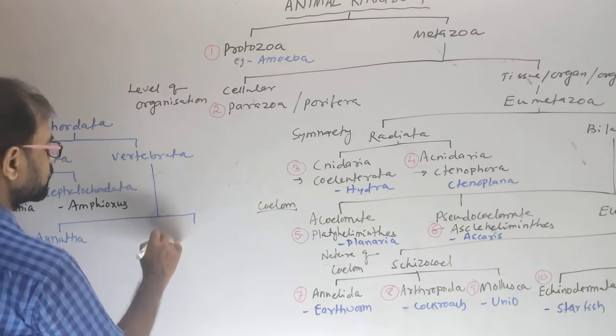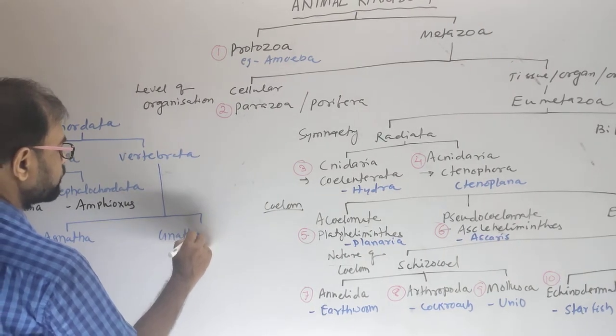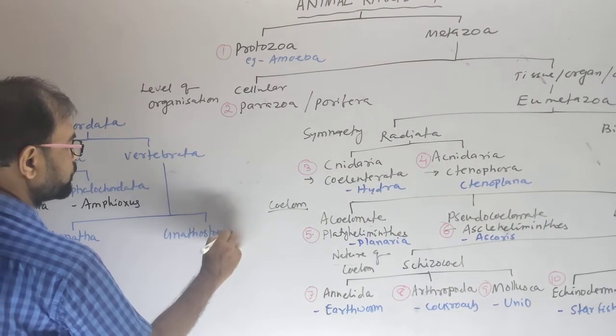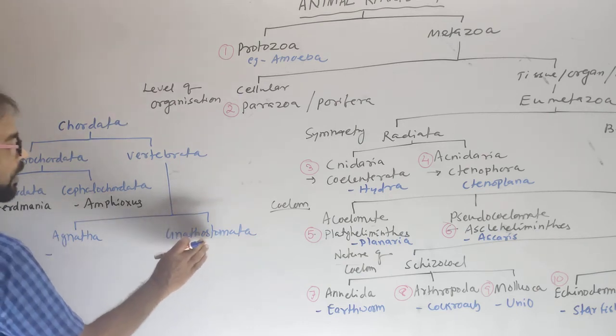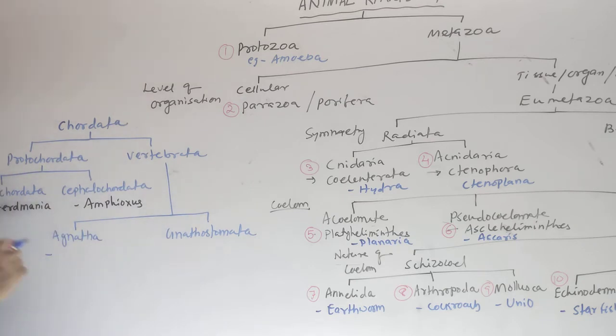The Vertebrata divides into Agnatha and Gnathostomata. Agnatha means jaw is absent, that is, a circular mouth. Here the mouth has jaws, upper jaw and lower jaw. Here jaw absent, Agnatha, that is Cyclostomata.